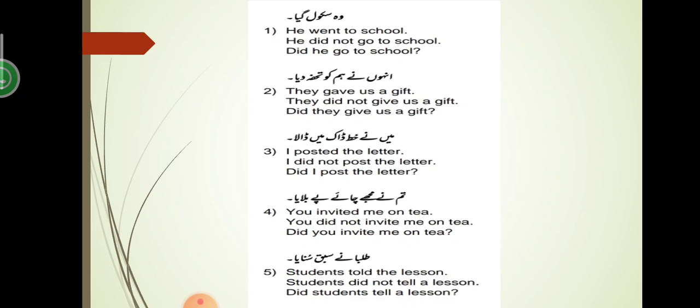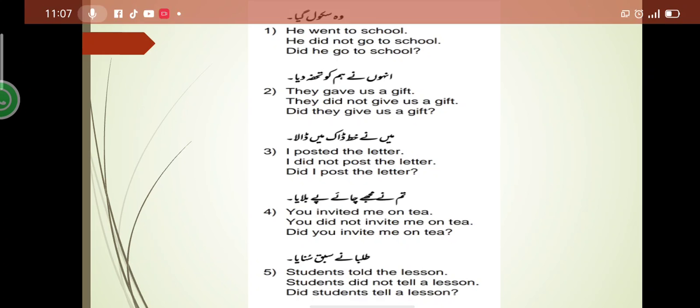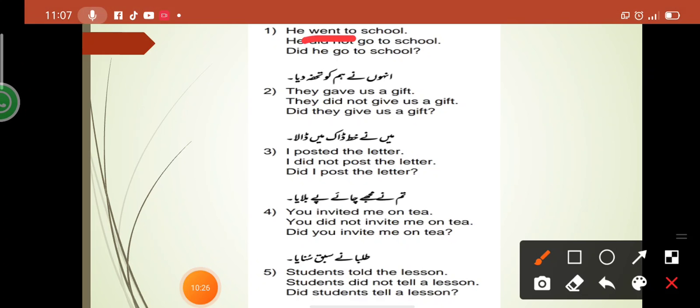So here are examples. You have to do it on your copies. Can you see that? It's a simple sentence. We have simply used the second form of verb like went, gave, posted, invited and told.